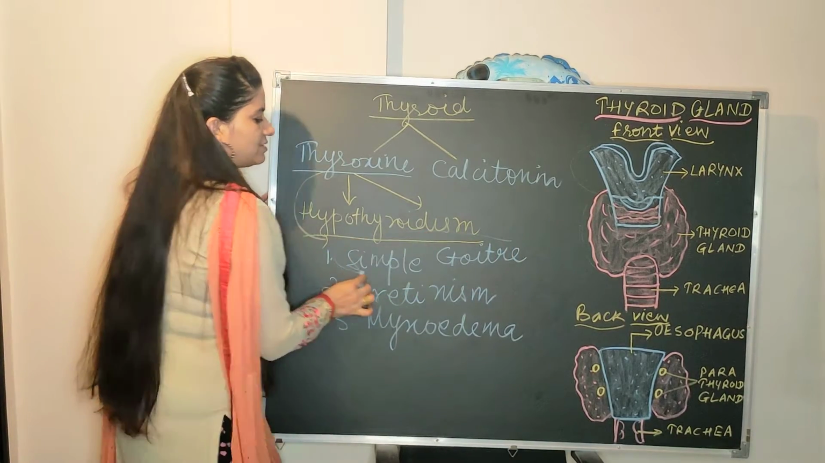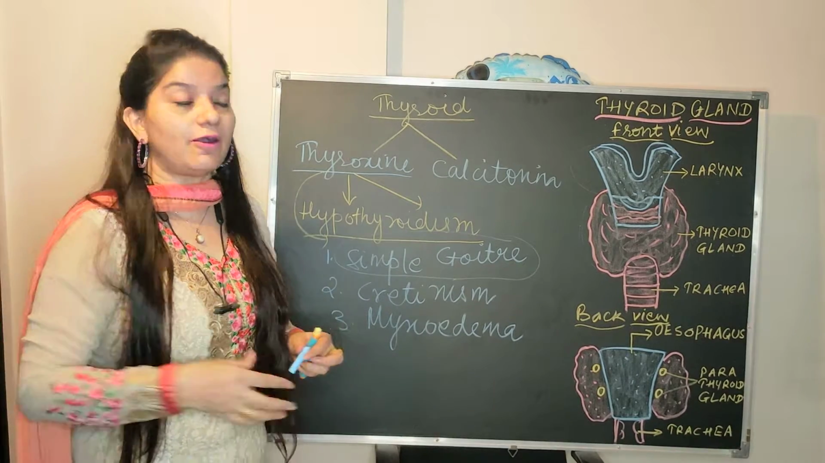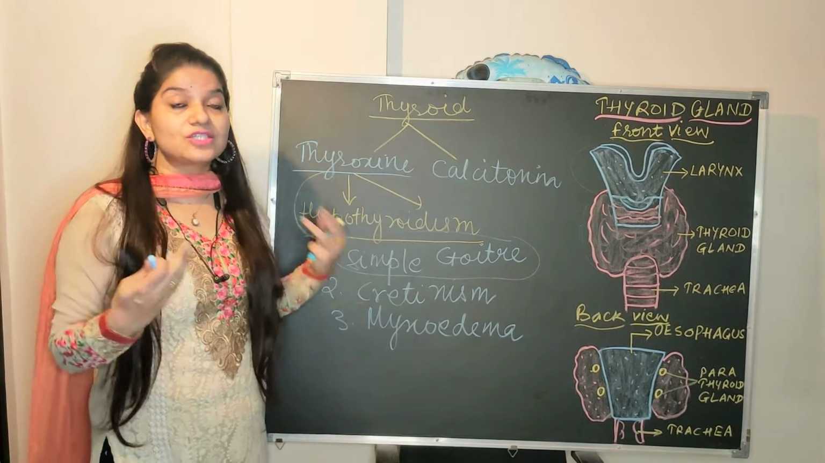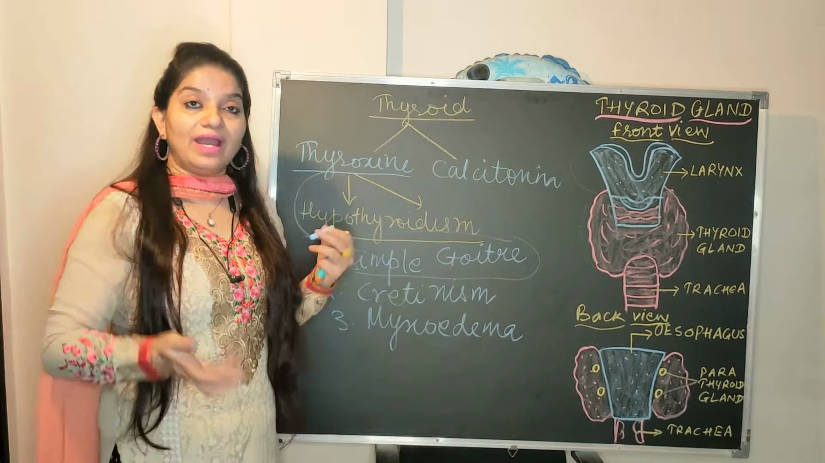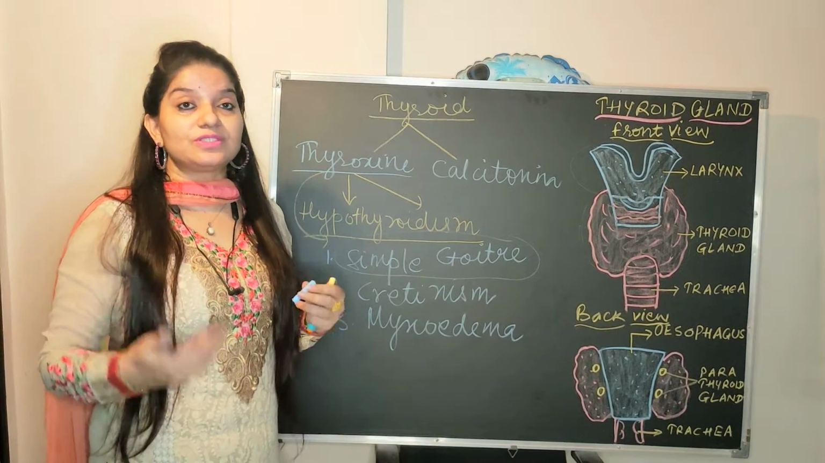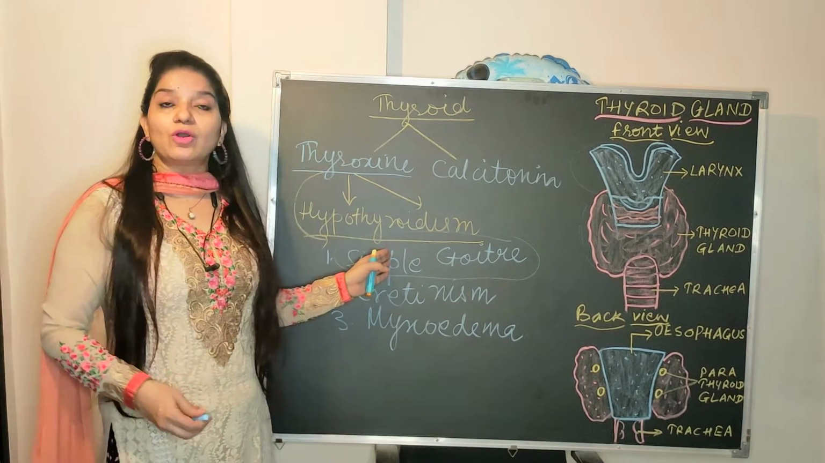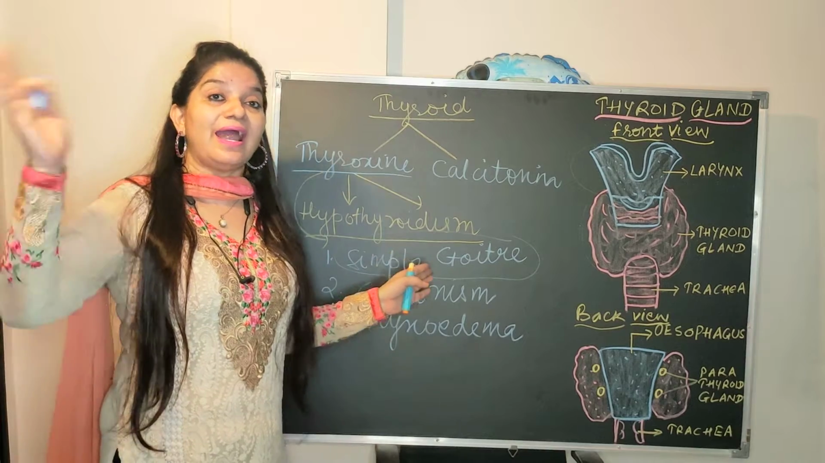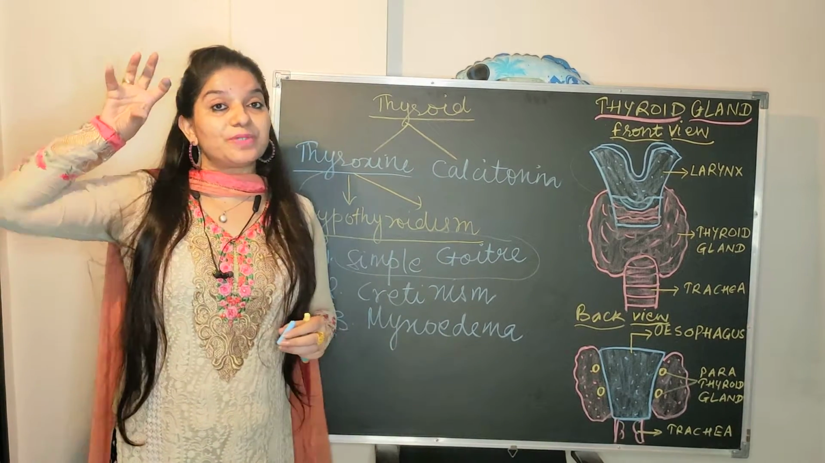First is simple goiter. What is simple goiter? Simple goiter is due to the deficiency of thyroxine. It leads to a condition in which there is a swelling of the neck. And why does this happen? This happens due to the deficiency of iodine in our diet. So simple goiter is also known as an endemic disease. What is the meaning of endemic here? Which is restricted to a particular area.